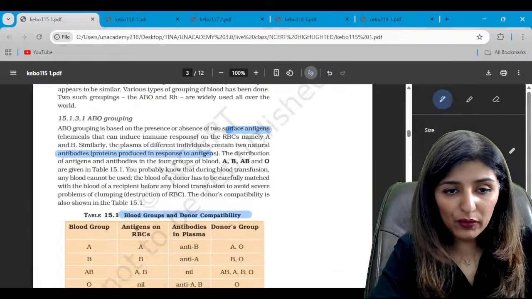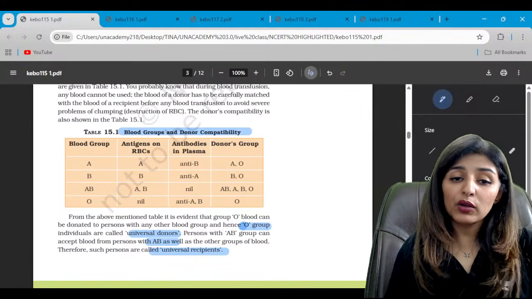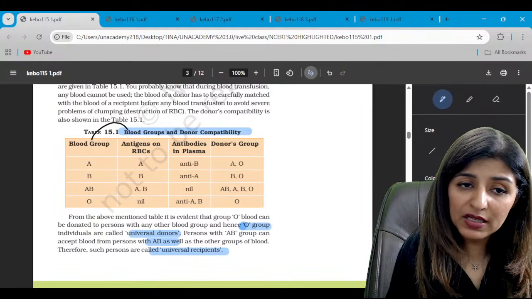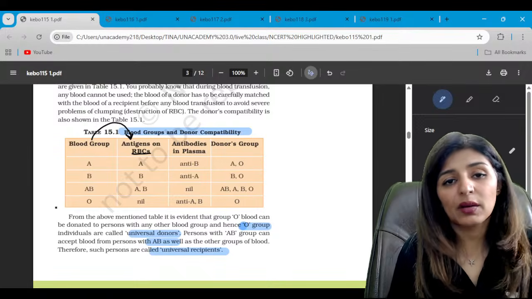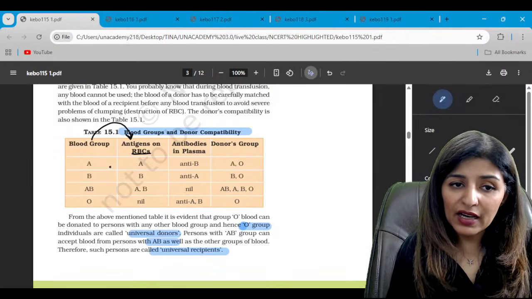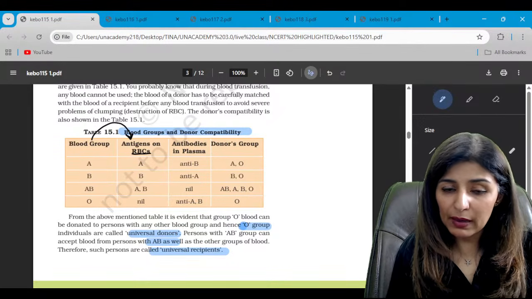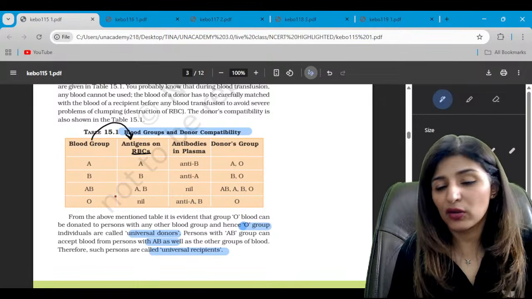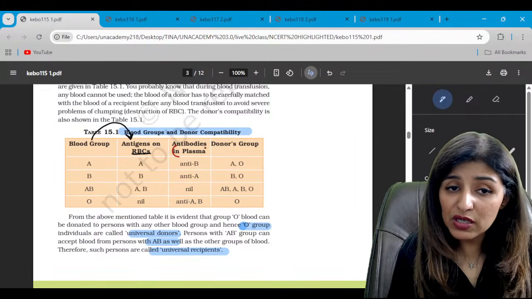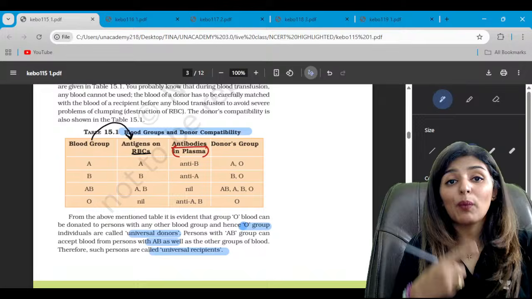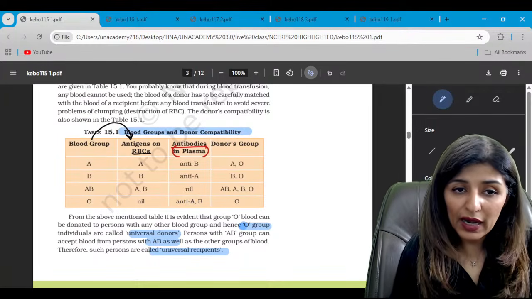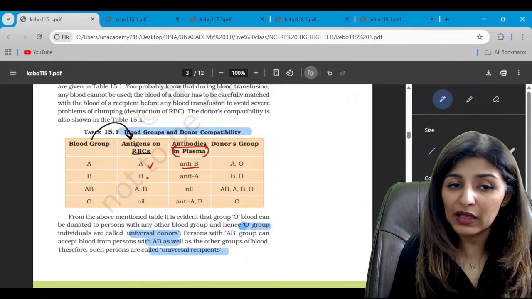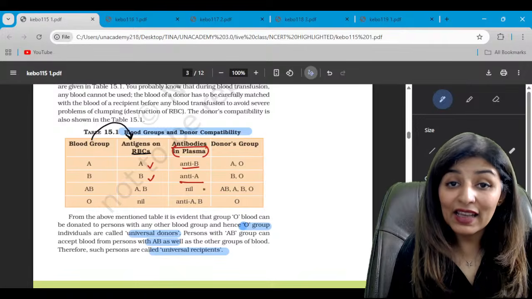Now, moving on to blood group and the donor compatibility. See, blood group depends upon the antigen present on RBC surface. So antigen and blood group is always the same, same antigen, same blood group, right? But antibodies which are present in the plasma are opposite to the antigen present. So antigen A, then antibody anti-B. The B antigen, anti-A antibody.